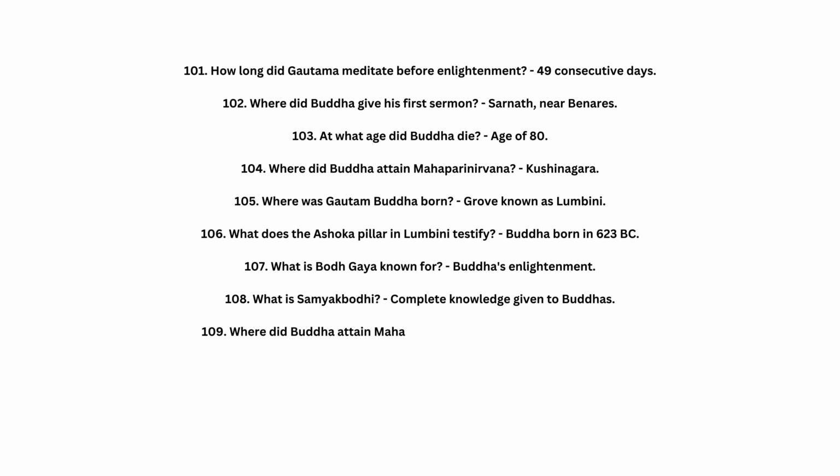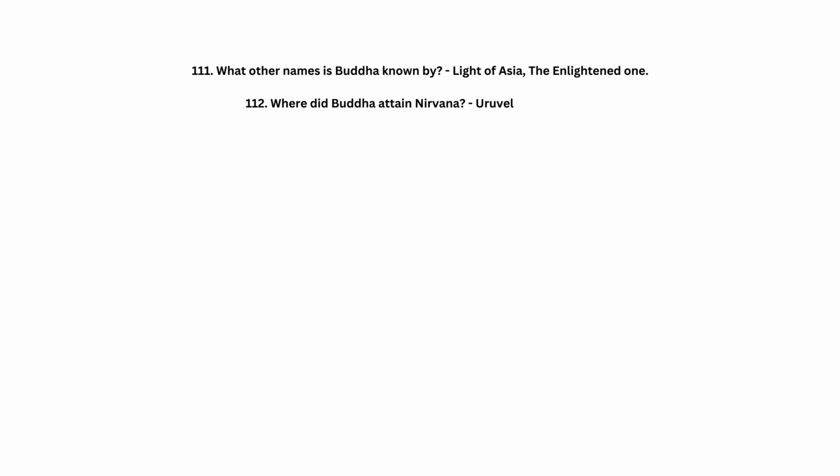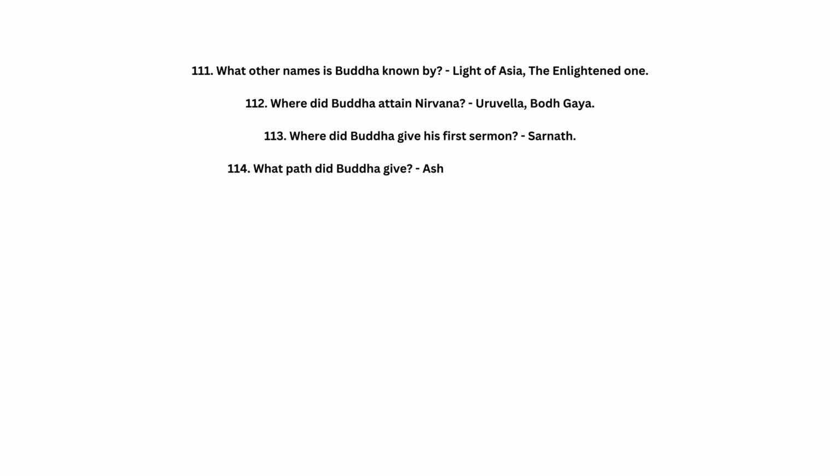109. Where did Buddha attain Mahaparinirvana? Kushinagar, Uttar Pradesh. 110. Where was Gautam Buddha born? Lumbini, Nepal. 111. What other names is Buddha known by? Light of Asia, the Enlightened One. 112. Where did Buddha attain Nirvana? Uruvela, Bodh Gaya. 113. Where did Buddha give his first sermon? Sarnath. 114. What path did Buddha give? Ashtangika Marg, Eightfold Path.